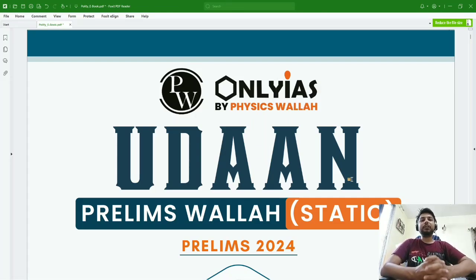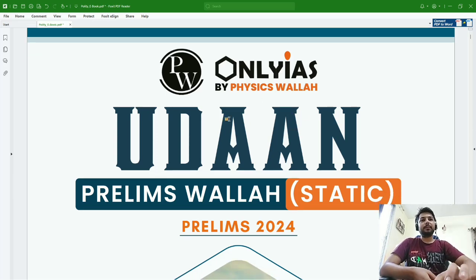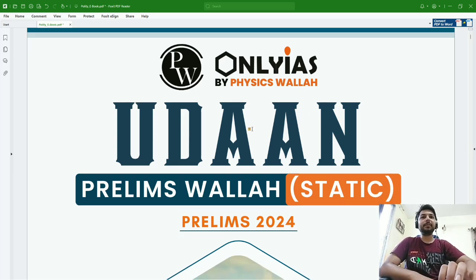From today onwards, we are going to do revision of polity from M. Lakshmikant. Basically, that M. Lakshmikant has been summarized in this Udan book by only IS. In less than 200 pages, it has been summarized. So, more than 90% of the topics which are there in M. Lakshmikant are also mentioned in this Udan book, but in less words and with less explanation.